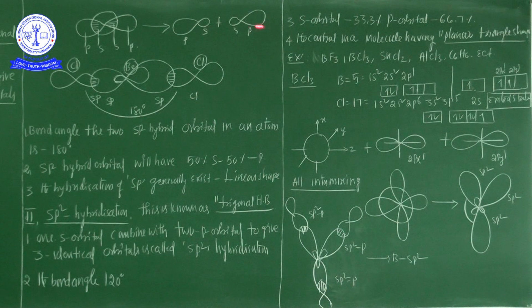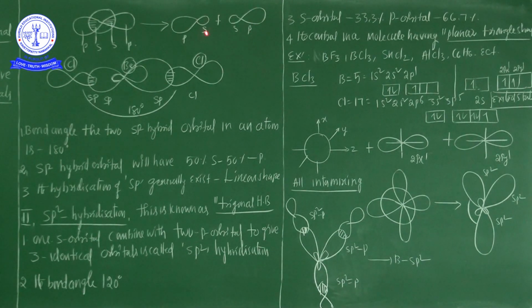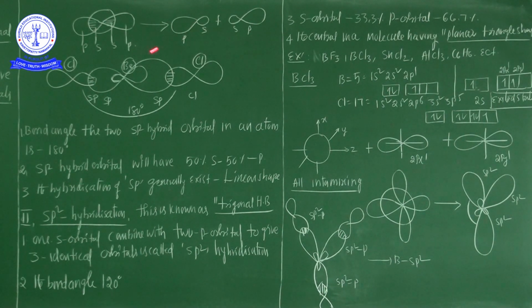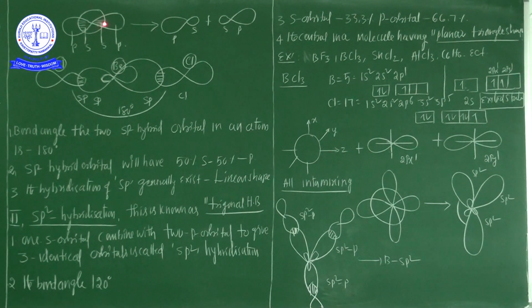Finally, two hybrid orbitals are formed, where the beryllium s orbital and beryllium p orbital intermix after the excited state. See carefully, this is a horizontal line, the dots are s, and the big lobe is the p.